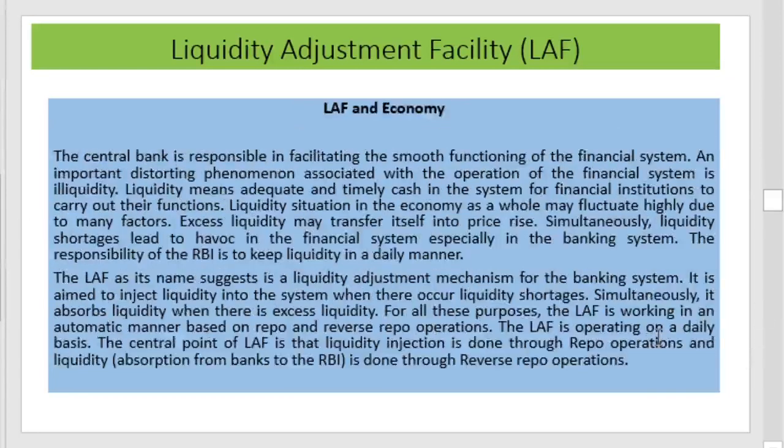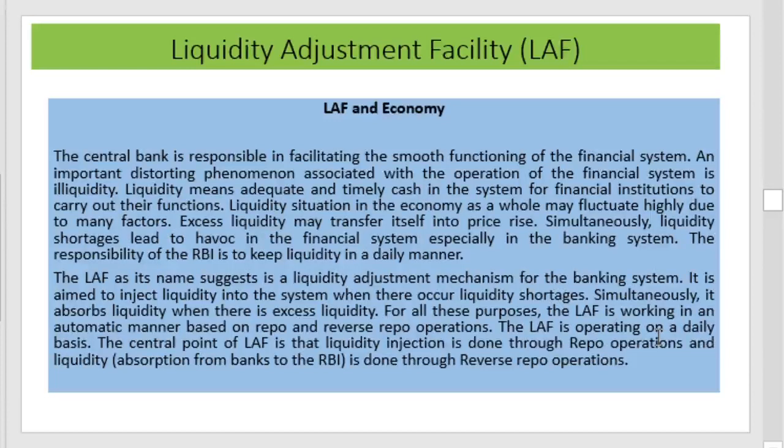How this affects the economy, or what is the working mechanism in the economy, is explained in this section. The central bank is responsible for facilitating the smooth functioning of the financial system, and an important distorting phenomenon associated with the operation of the financial system is liquidity or the changes in liquidity.